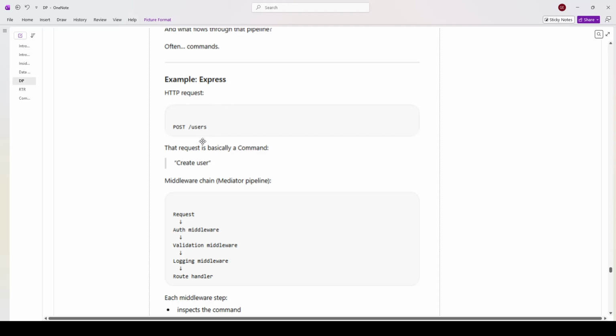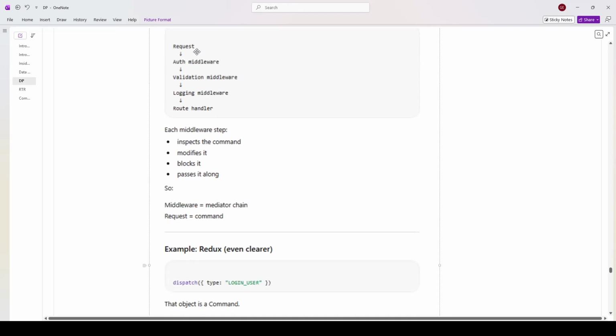Example in Express: HTTP request POST /users. That request is basically a command, string create user. Middleware chain, mediator pipeline. So you have requests going to auth middleware, to validation middleware, to logging middleware, to the route handler.